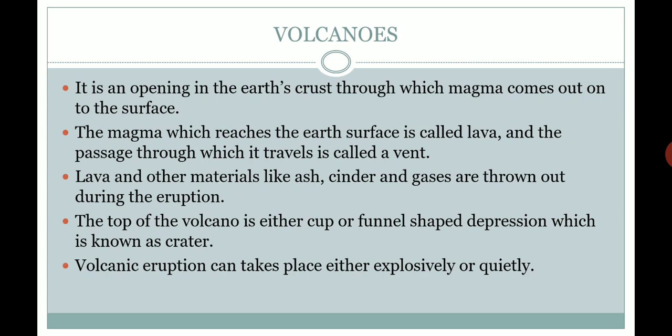When magma reaches the earth's surface, it is known as lava, and the passage through which it passes is known as a vent. Lava and other materials like ash, cinder and gases are thrown out during the eruption. With lava, there are many other components like ash, cinder and gases that come out during the volcanic eruption.